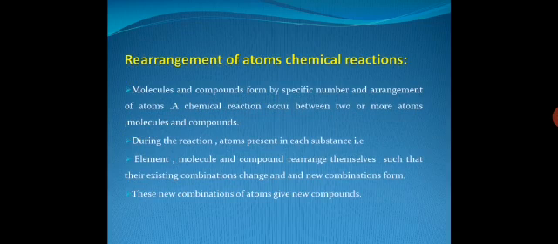During chemical reaction, neither atoms created nor destroy. Only the arrangement of atoms change. They rearrange themselves and form new substance with new combination. These new combination of atoms form new compound.